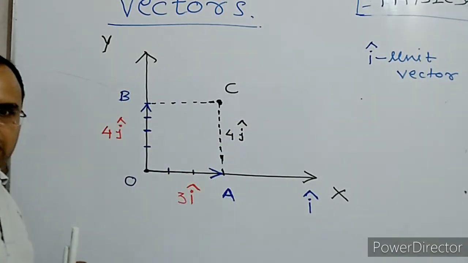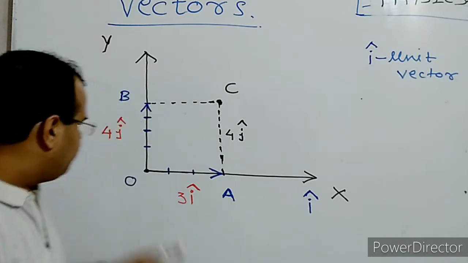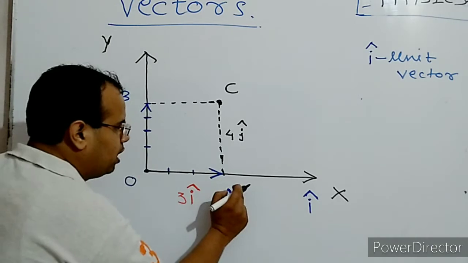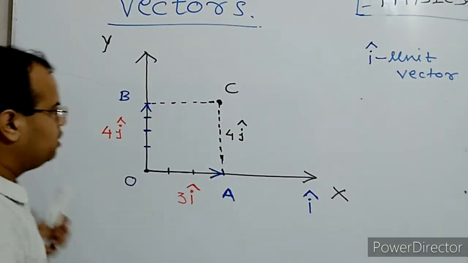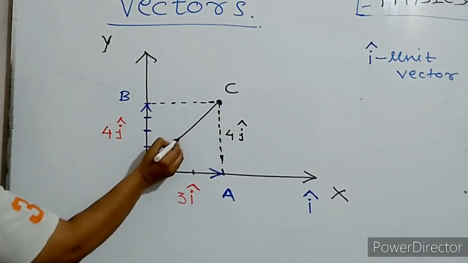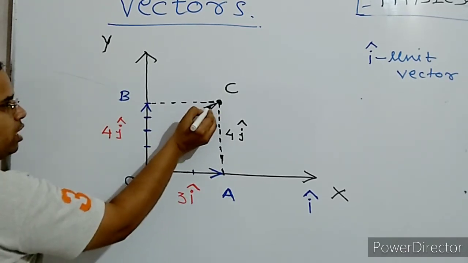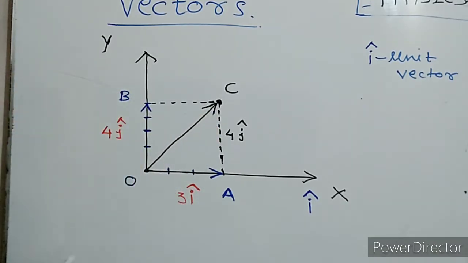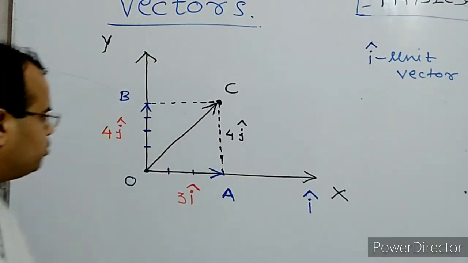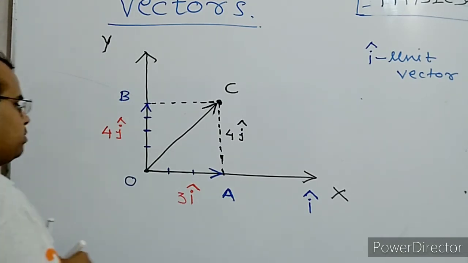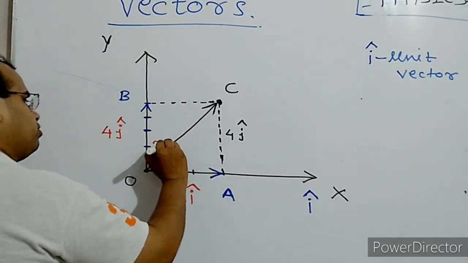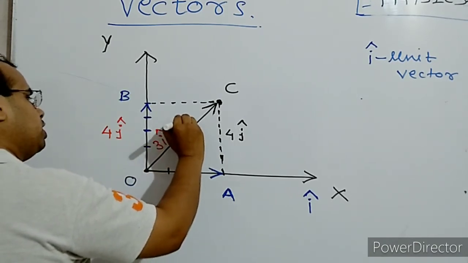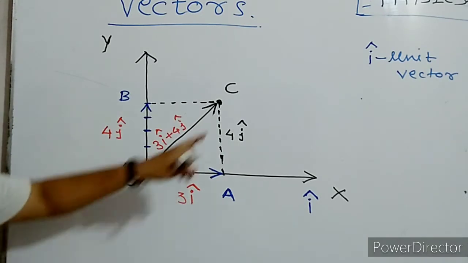Overall, from point O it is displaced 3 I cap along x direction and 4j cap along y direction. You can join these 2 points and draw an arrow, and this arrow gives you the actual displacement of the object, which is given by 3 I cap plus 4j cap.